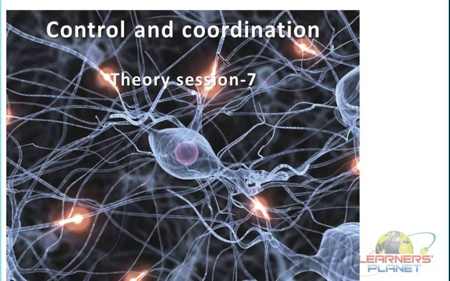So basically this nervous system here is comprised of various nerves, brain and the spinal cord. And according to its function, it is further classified as the central nervous system, peripheral nervous system and autonomic nervous system. In the previous session, we had ended with the central nervous system. So we will have a review of that and then we will continue with the peripheral nervous system.